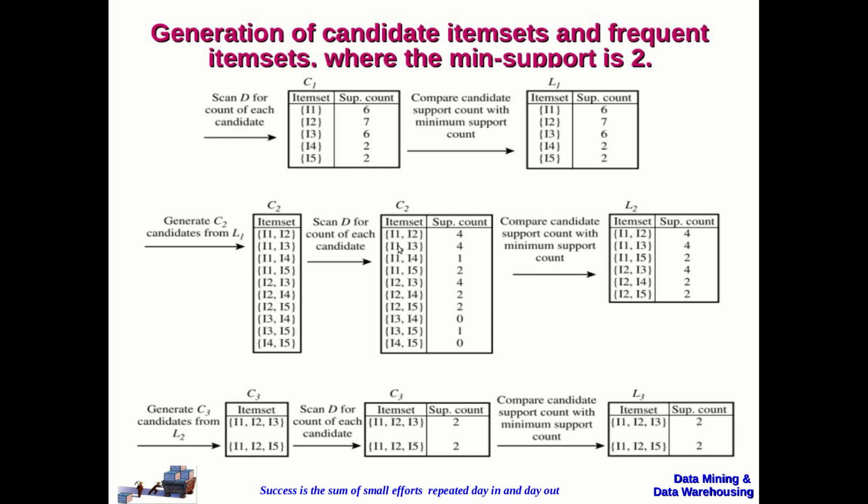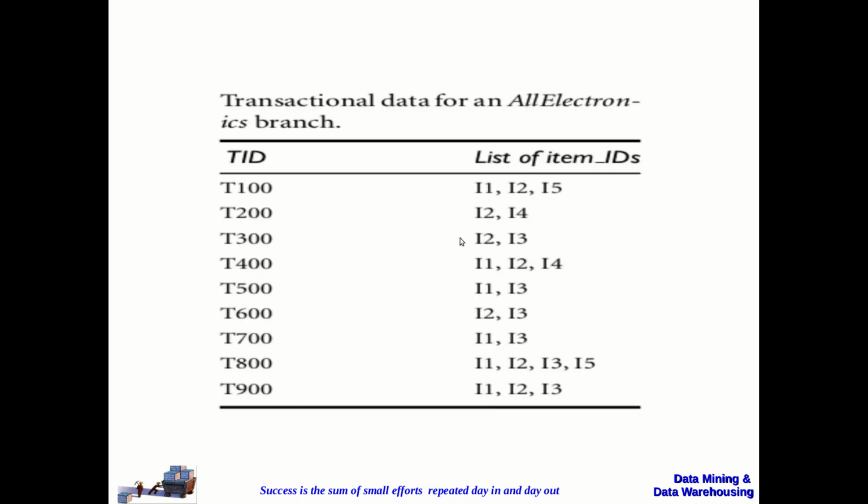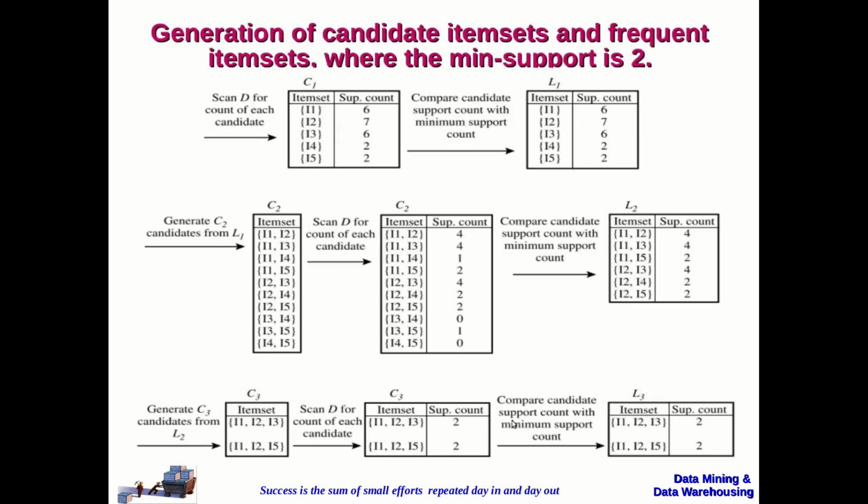You can see here I1 and I2 item set is having 4 as the support count. If you see here, I1 and I2 appears in 4 different transactions, 1, 2, 3 and 4. So in these 4 transactions, we have I1 and I2 appearing together.